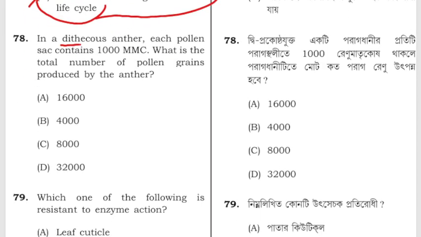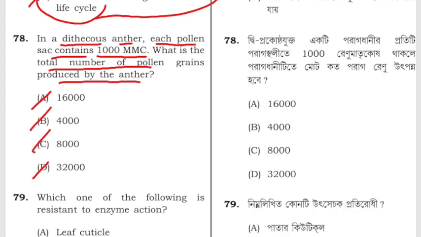In a dithecous anther, each pollen sac contains 1000 MMC. What is the number of pollen grains produced by the anther? 16,000, 4,000, 8,000 or 32,000. The correct answer is 16,000.